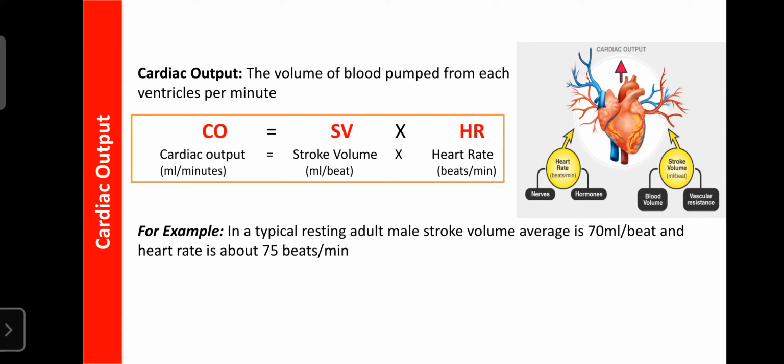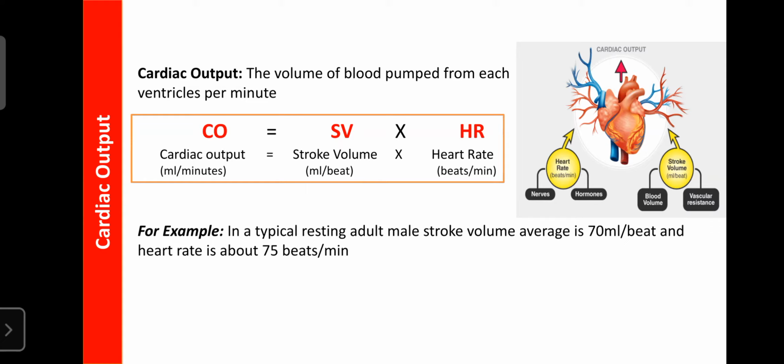Cardiac output is the volume of blood pumped from each ventricle per minute, or the volume of blood ejected from the left ventricle or right ventricle into the aorta or pulmonary trunk each minute. Your left ventricle pumps the pure blood to the aorta.